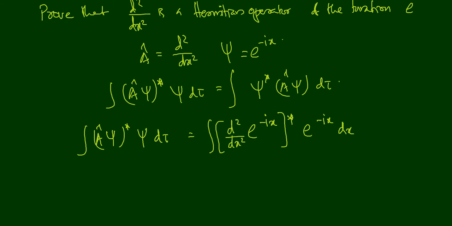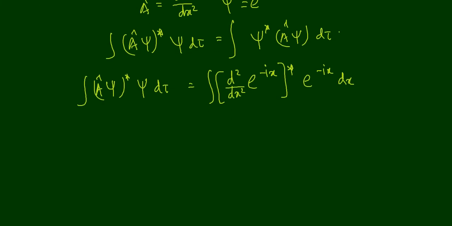Now let us see the result of this. d square by dx square of e raised to minus ix is d by dx of the first derivative of e raised to minus ix, and the first derivative is e raised to minus ix multiplied by the coefficient of x, that is minus i, so minus i into e raised to minus ix.